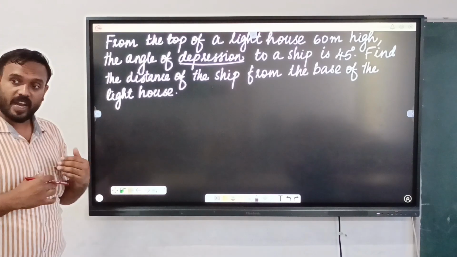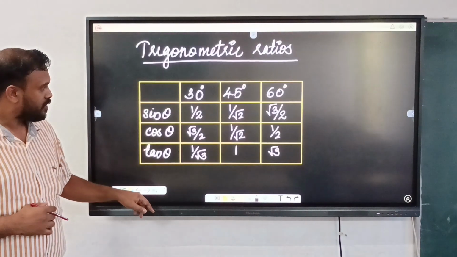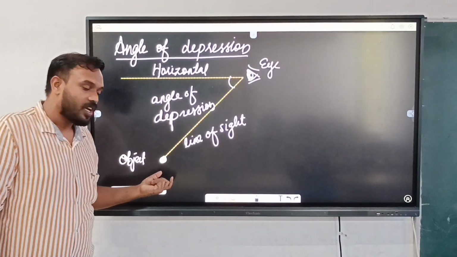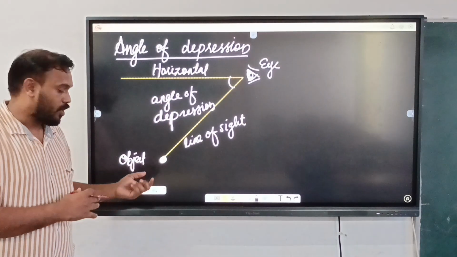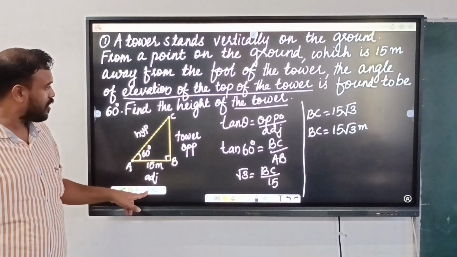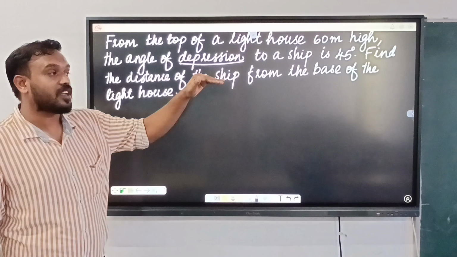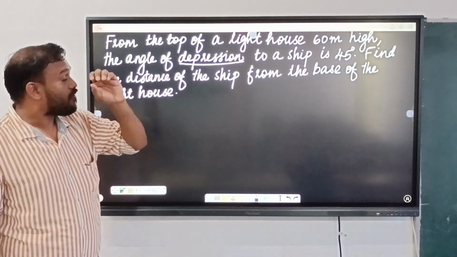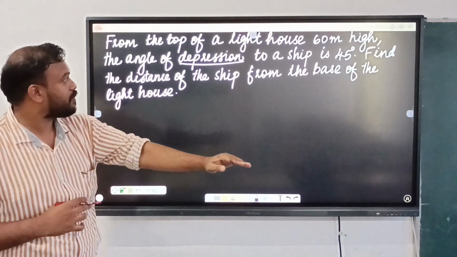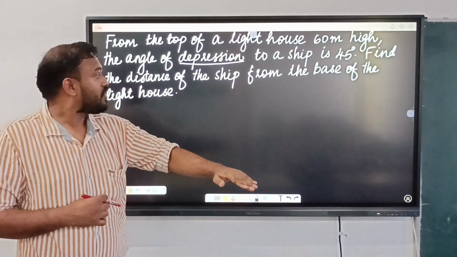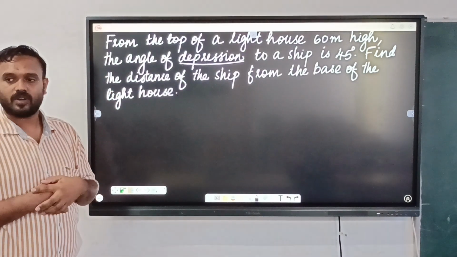So, first we should have an idea about angle of depression. Just look here, what is the angle of depression? Where will be the object? The object is at the pole. And just read this question here also. From the top of a lighthouse 60 meter high. So here you can see from the top. And where is the ship? The angle of depression to a ship is 45 degree. So how can we find this one?